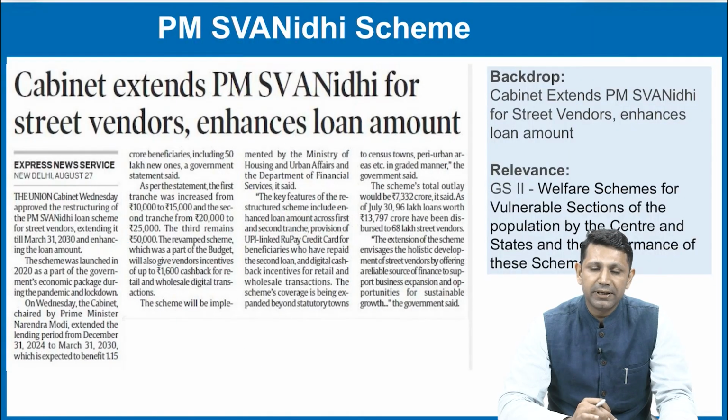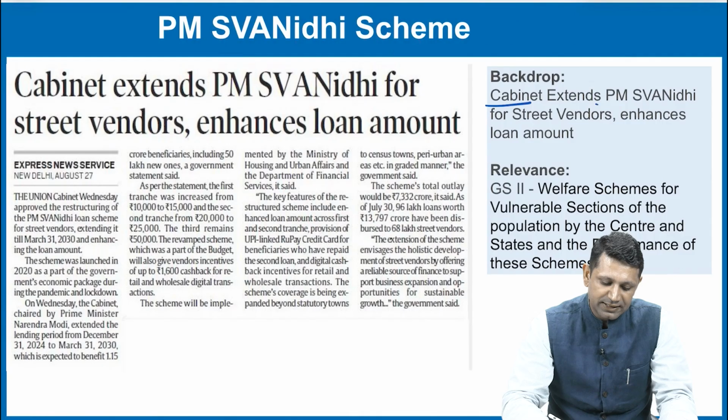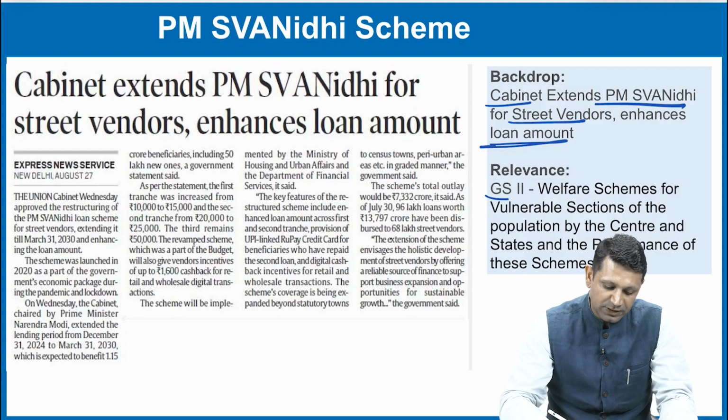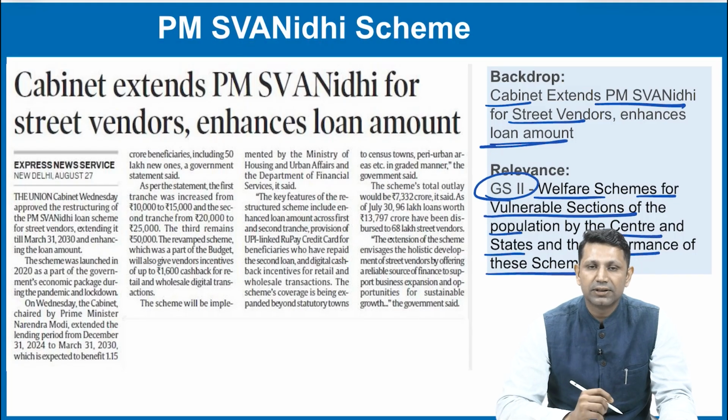The third topic is the PM SVANidhi Scheme. Now, what is the backdrop here? The backdrop is that the cabinet has extended the PM SVANidhi Scheme for street vendors and has also enhanced the loan amount. Secondly, how is it relevant for us? It is relevant from GS paper 2, in the welfare schemes for the vulnerable sections of the population by the center and states and the performance of these schemes.